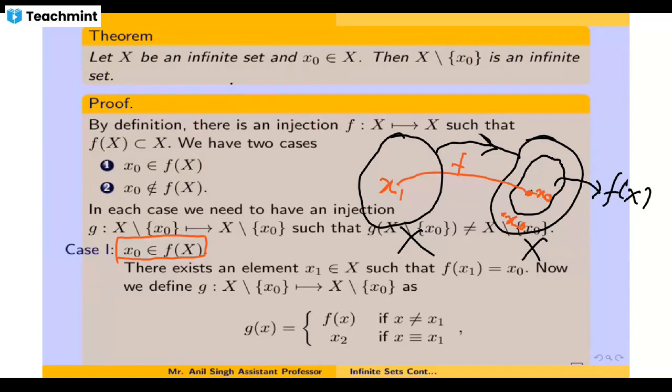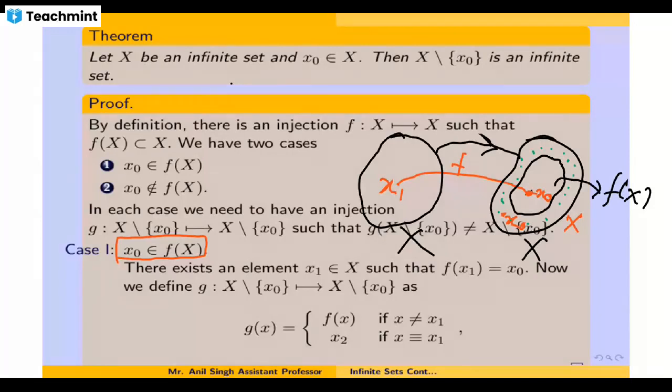Also note at the same time, since f(X) is a proper subset of X, X minus f(X) has some elements in it, at least one element. I have to use that also.